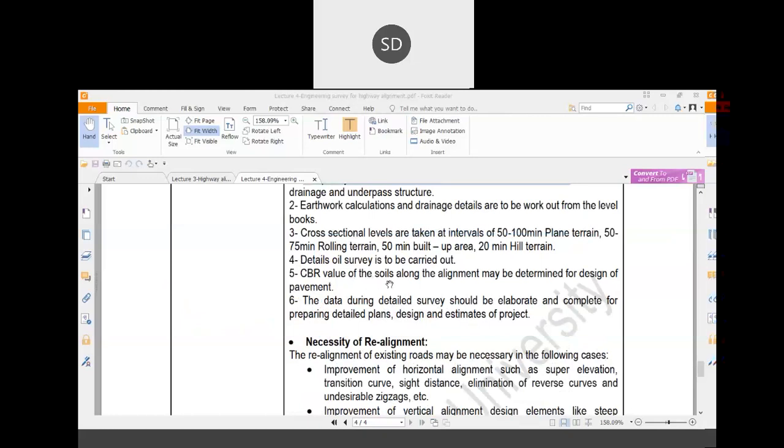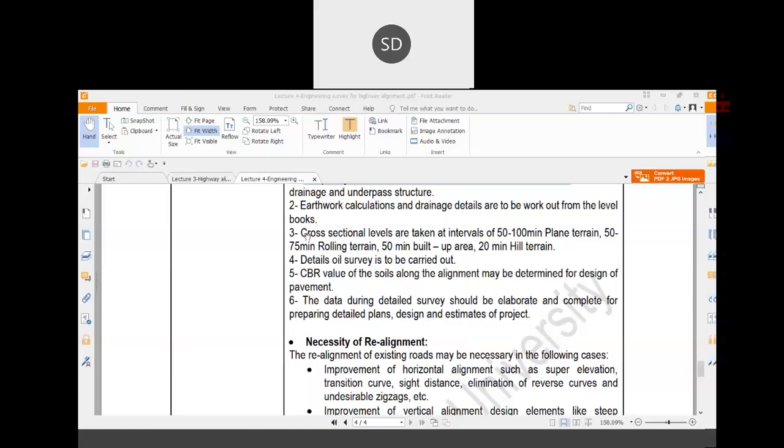Then CBR test of the soil along the alignment may be carried out to determine the strength of the soil. For the construction of the highway, generally one particular test is performed. That test is called CBR test or California bearing ratio test. We can collect the soil sample from different stretches of the particular area to find out the soil strength over that area.